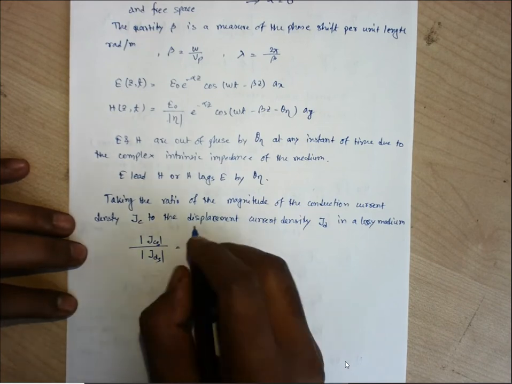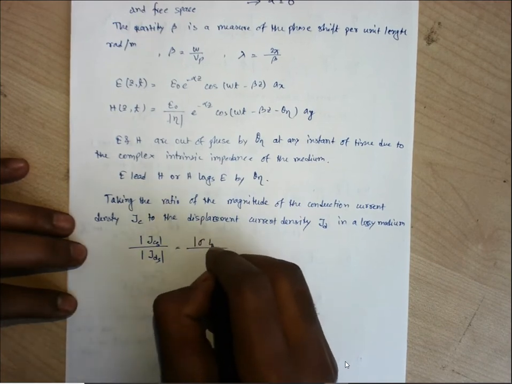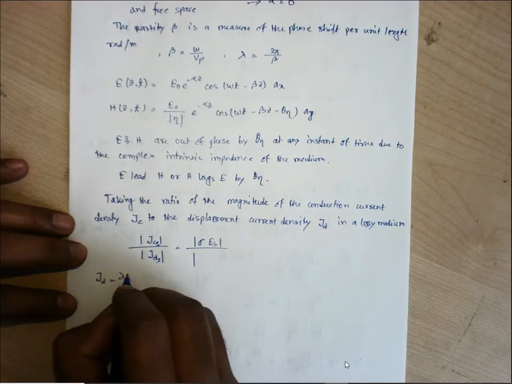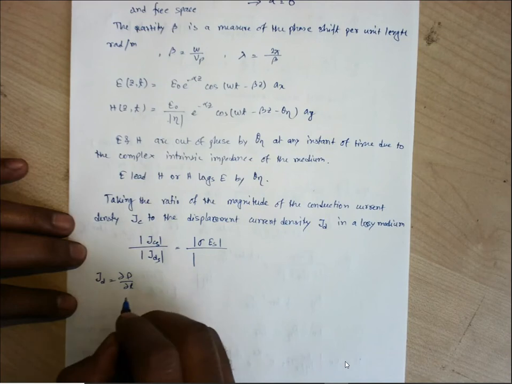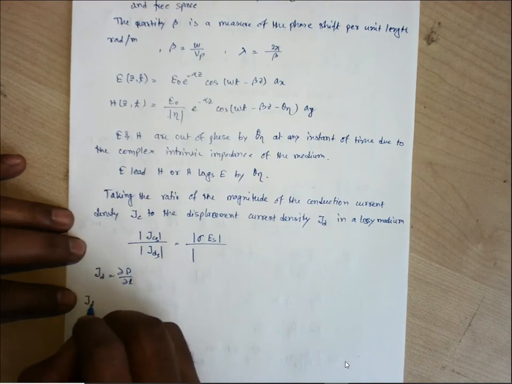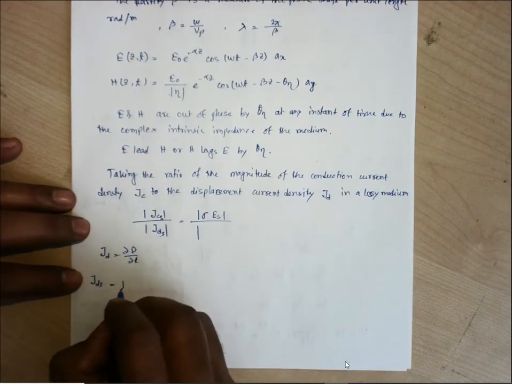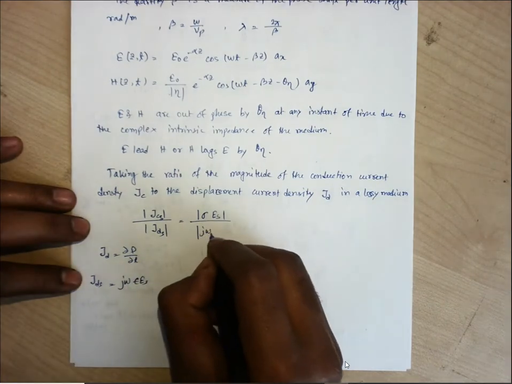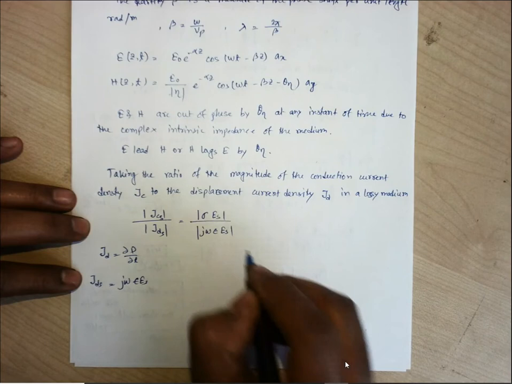So what we can write: sigma Es, and JD was del D by del t, so D is epsilon E. In phasor form, del t becomes j omega, and D is epsilon Es. So that is what we write here, j omega epsilon Es.